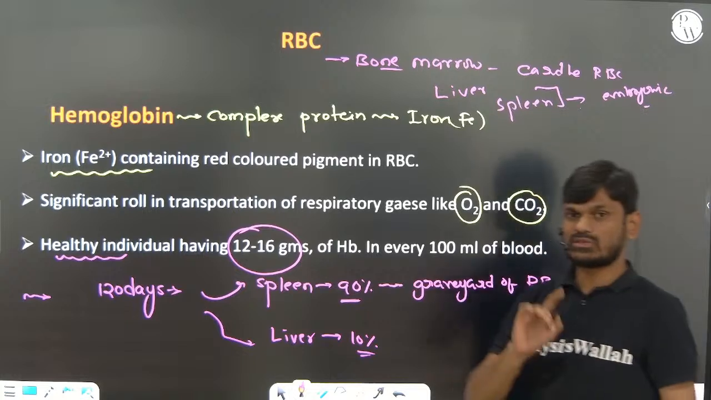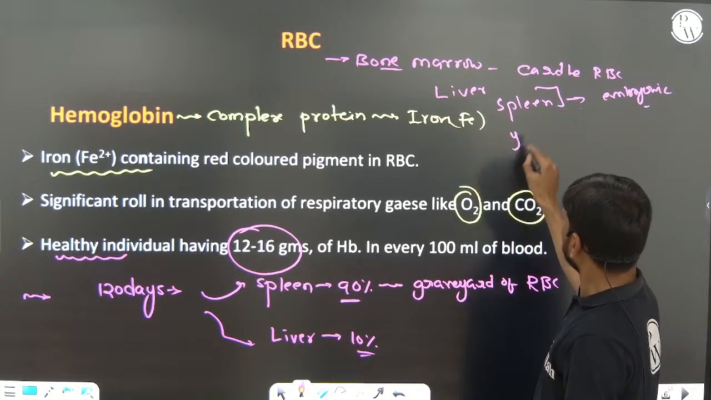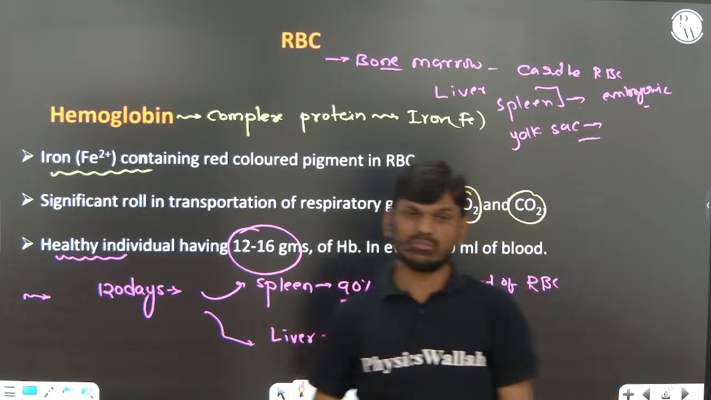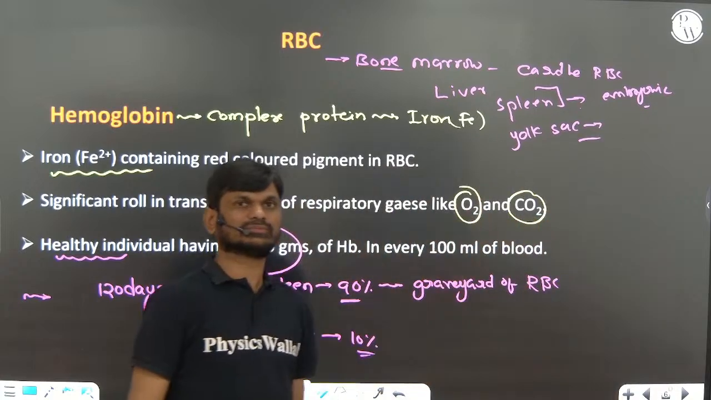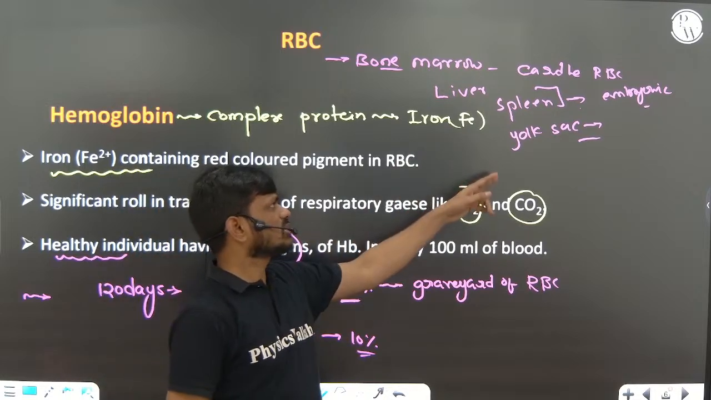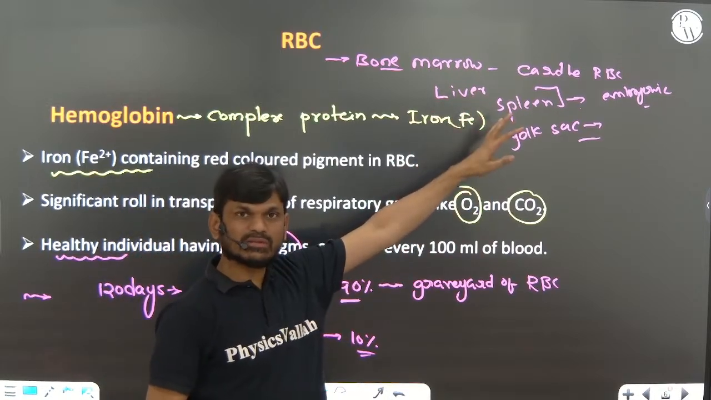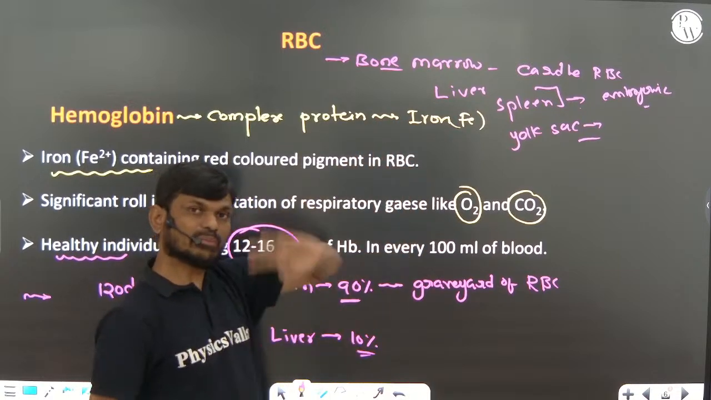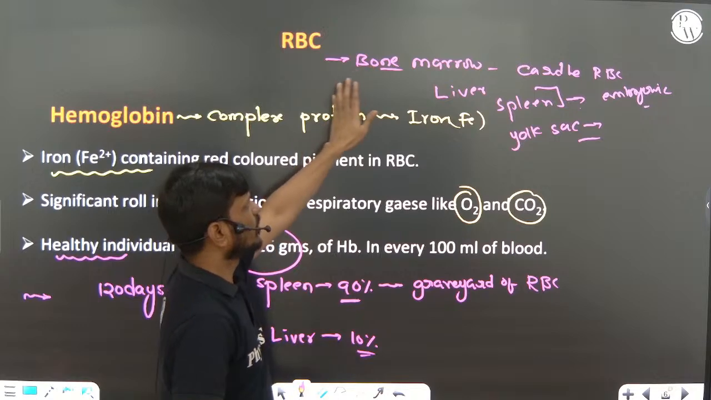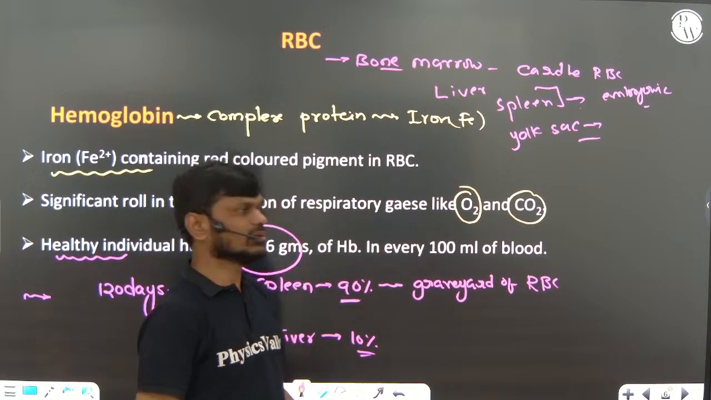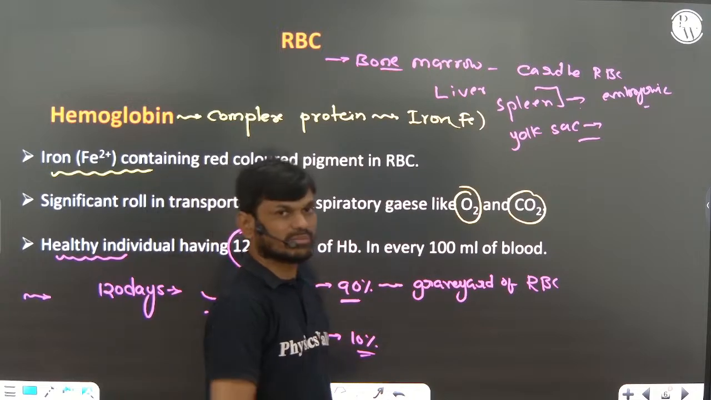One more thing you should remember: the yolk sac also helps in production of RBC in the early embryonic stage. So in the embryonic and early embryonic stage, yolk sac, liver and spleen are the sites for RBC formation. But after birth, in adults, bone marrow is the main site for the production of RBC. So it is called the cradle of RBC.